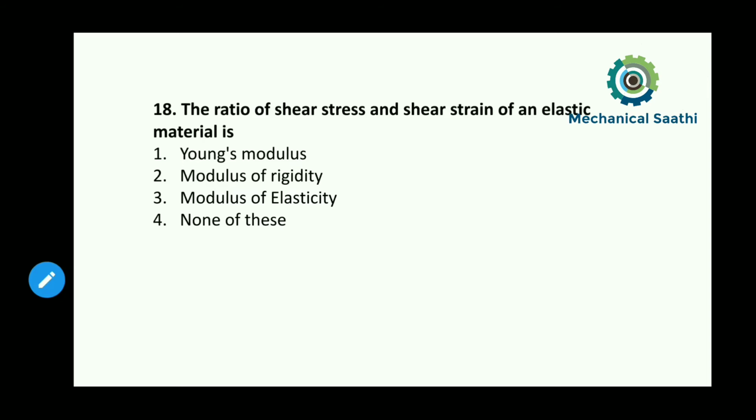So it was a simple question. The ratio of shear stress and shear strain is called the modulus of rigidity. Okay, so modulus of rigidity is defined by the ratio of shear stress and shear strain. So for this question, option 2 will be the correct answer.